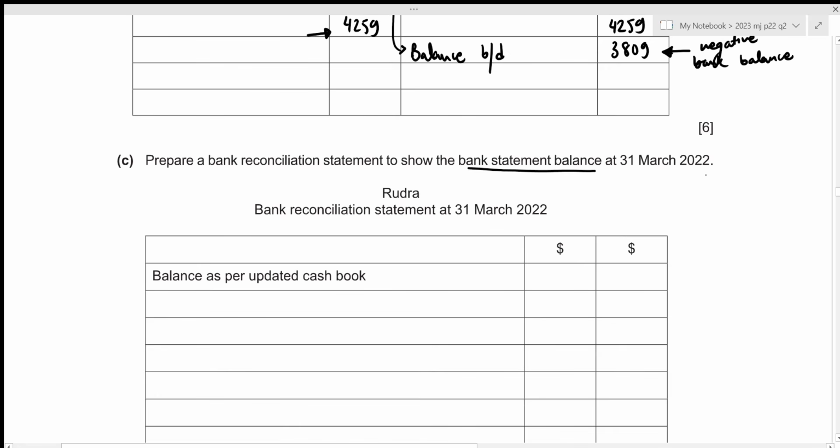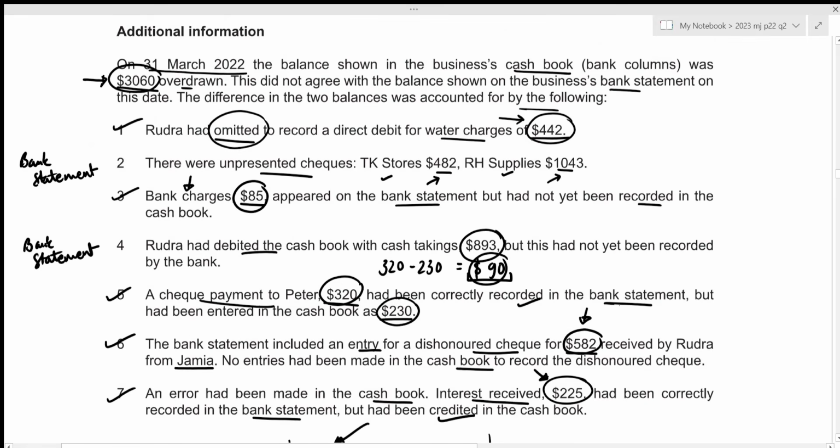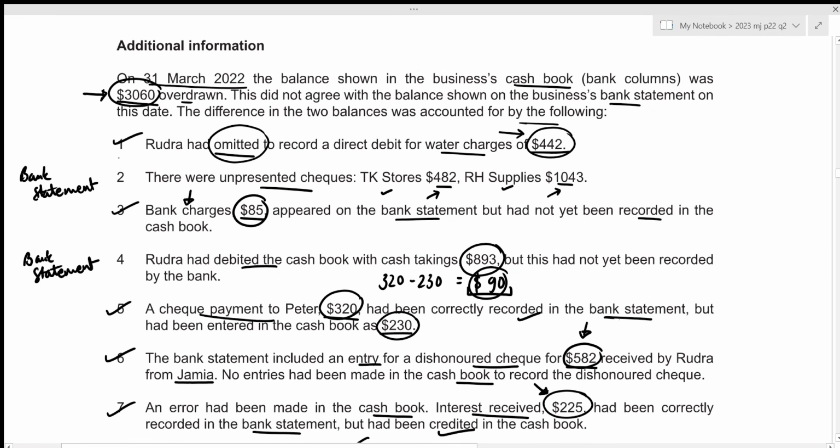So we need to show the bank statement balance, which means that we will start with our balance as per the cash book, which we've already figured out just now. That's 3,809. And remember that this is a negative bank balance. So we can just enter this amount, but we need to represent it as a negative balance. Now, in order to figure out the correct bank statement balance, we only have to adjust those errors that will have an effect in our bank statement. And we have already figured it out to be the error for 2 and 4.